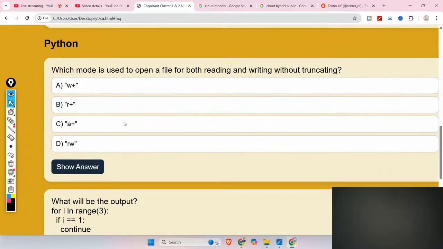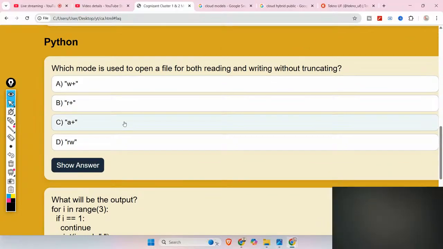And the next question is for cluster 2. So please pause the video and try to give the answer. If you are from cluster 1 and cluster 3, also please give the answer, because this is the same concept regarding file handling. It will be almost the same for you. So please give the answer. Which mode is used to open a file for both reading and writing without truncating?